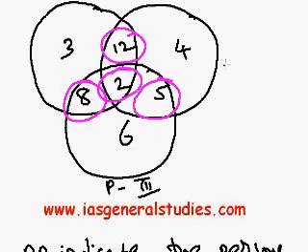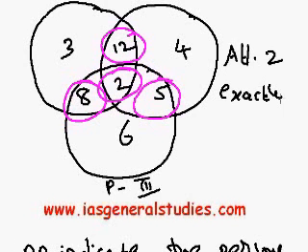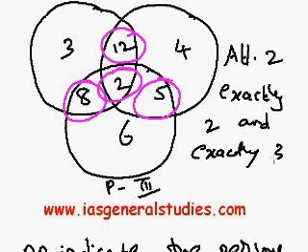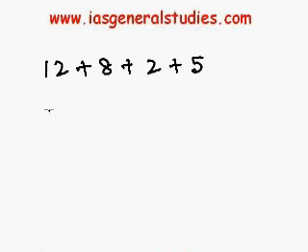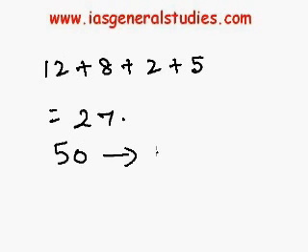So I will write it here, at least 2 is nothing but exactly 2 and exactly 3. I just circled. I am going to add all these values: 12, 8, 2 and 5. So totally this will come to 27. So out of 50, 27 read at least 2.